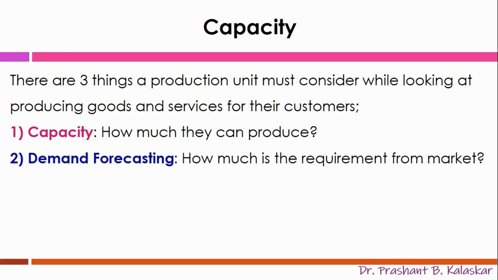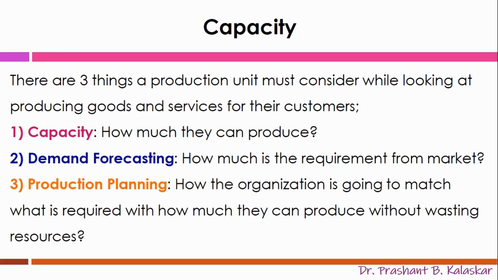Then comes demand forecasting. How much is the quantity demanded for the product from the market? The quantification is important market wise, product wise as well as customer wise. And then there is production planning. How is the organization going to match the production to the quantity which is demanded in the market, how much can the organization produce, and how will they bridge the quantity gap, if any, without wasting or stretching resources?